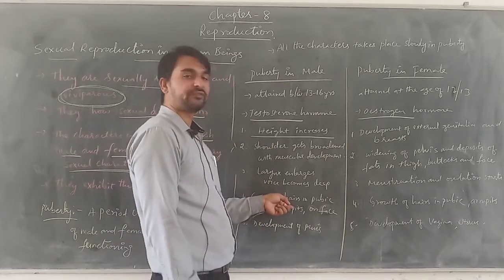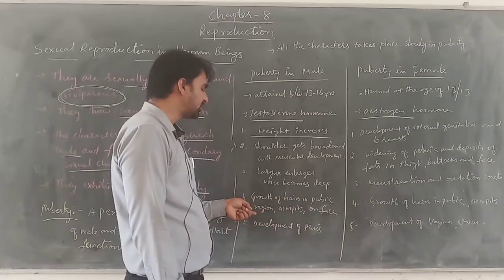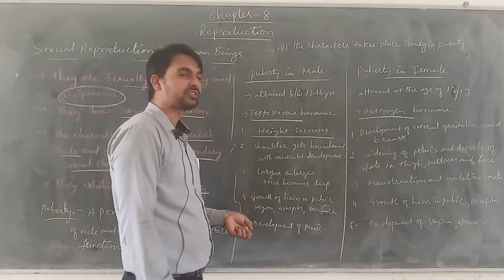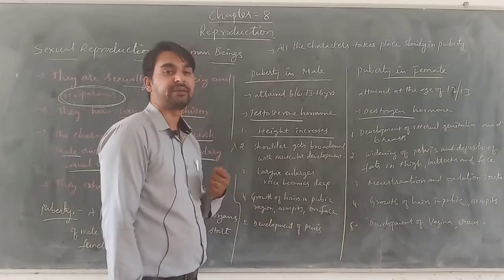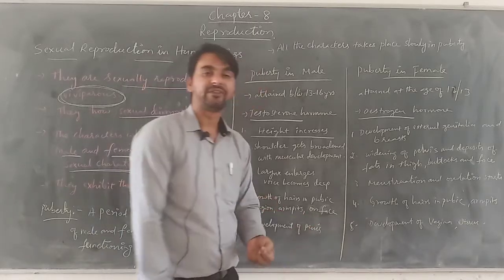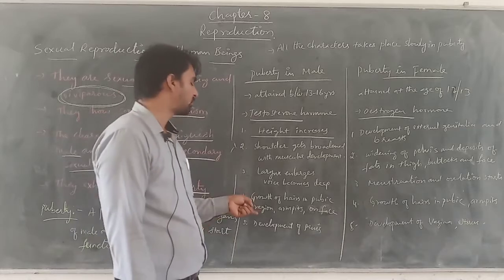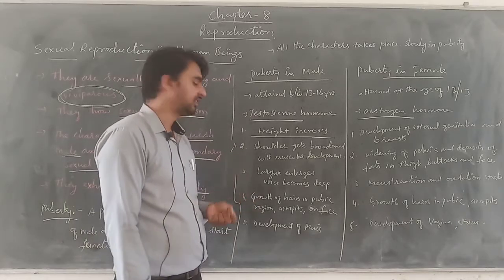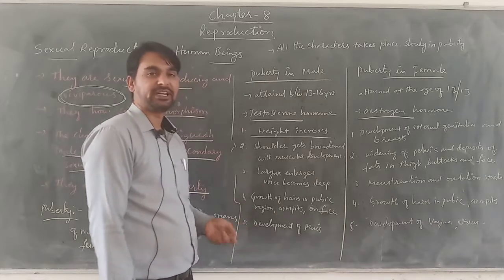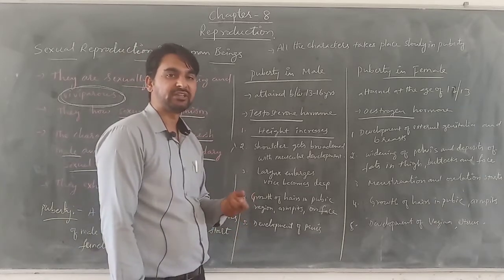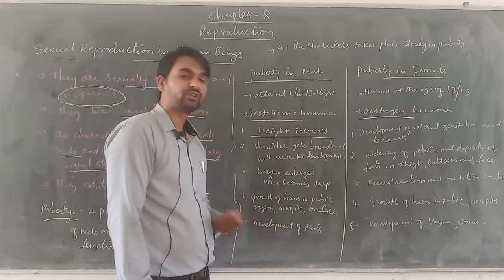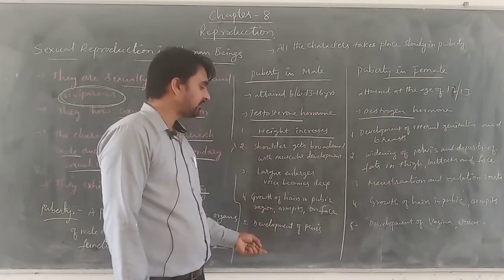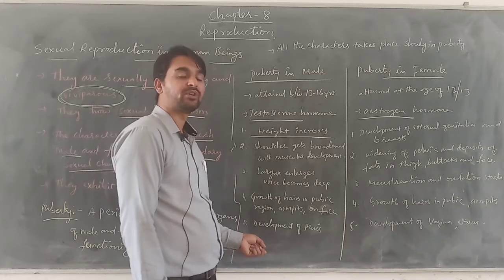Then there will be a growth of hairs noticed in the pubic region, that is in the pelvic region, in the armpit regions, and development of mustache and beard, development of hairs on the face. These are the changes which are brought by the testosterone hormone during the puberty age in the males. Then there will be development of the penis. That means the penis gets ready for the process of copulation. These are the various changes which happen in the body of the male.